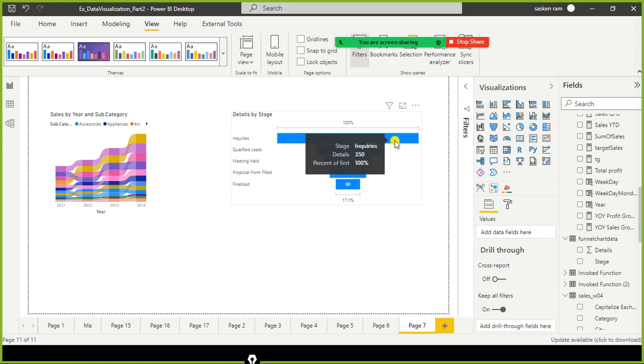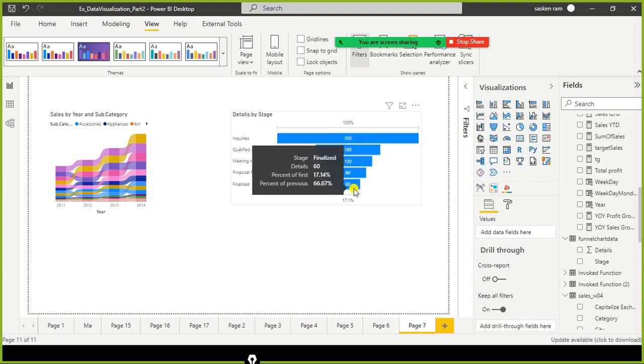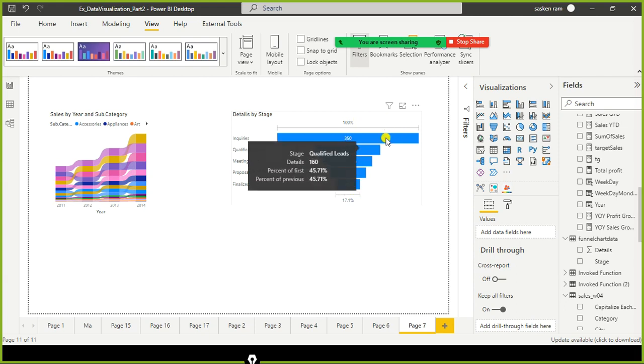So in this case, you can see different stages here: inquiry stage, qualified leads, meeting held, different stages. The funnel chart helps us to show the flow of stages, how the values are dropping from one stage to another stage. It helps us to visualize a linear process that has sequentially connected stages. All these stages are related, connected.